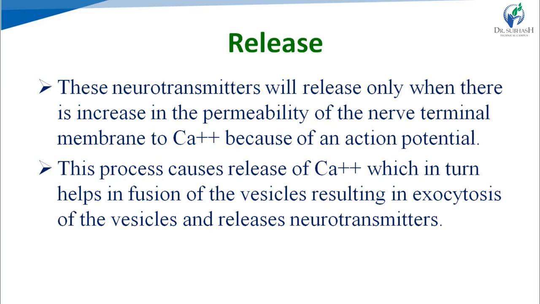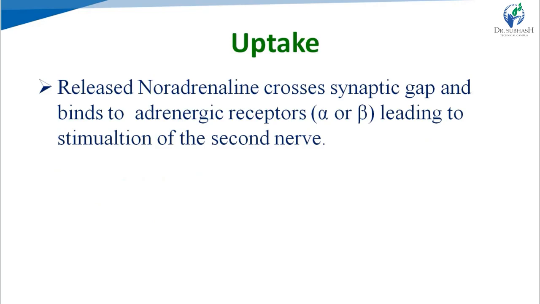When the signal reaches the nerve, it causes ionic disturbances in the nerve. So it causes influx of calcium, and the enhanced concentration of calcium ruptures the storage vesicles or synaptic vesicles, and by the process of exocytosis, catecholamines are released. After release, catecholamines are taken up by their receptors, which are adrenergic receptors, alpha and beta, and cause stimulation of the second nerve after passing the synaptic cleft.